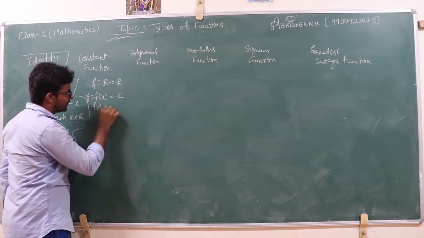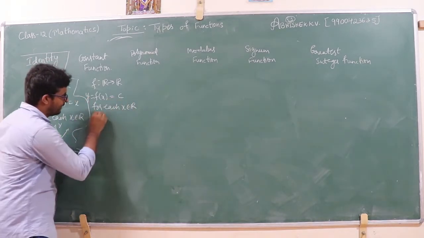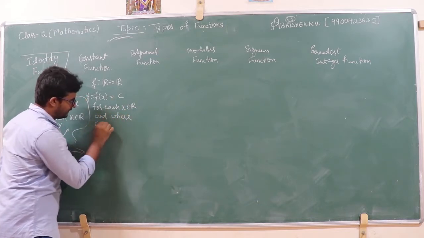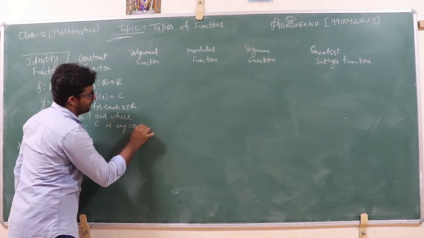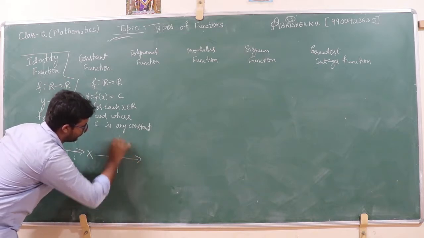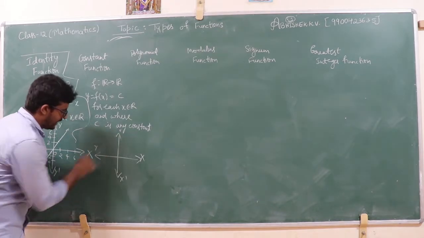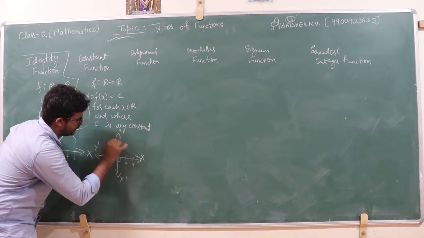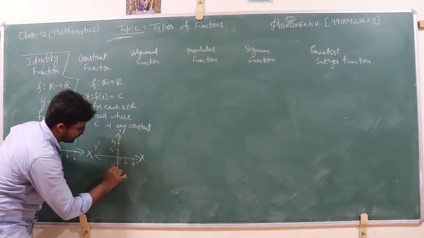Here, for each x belongs to the set of real numbers, where c is any constant. For this, if I consider a graph with x, y, x dash, y dash, this is the origin, 2, 4, -2, -4.